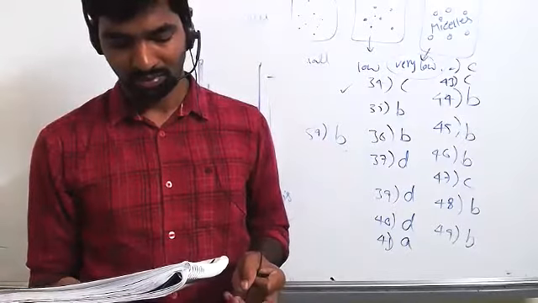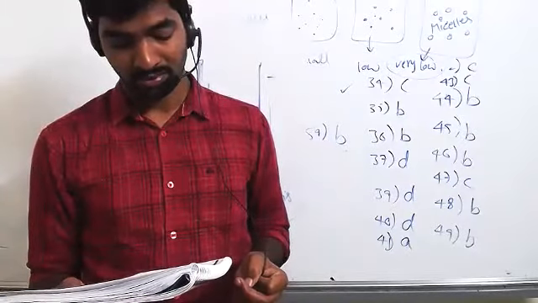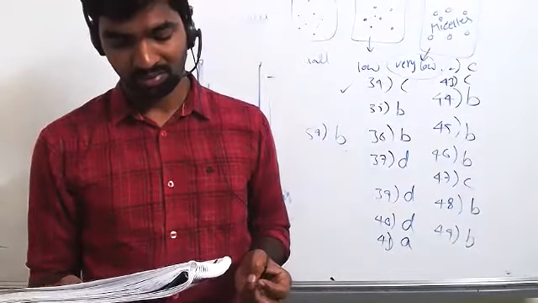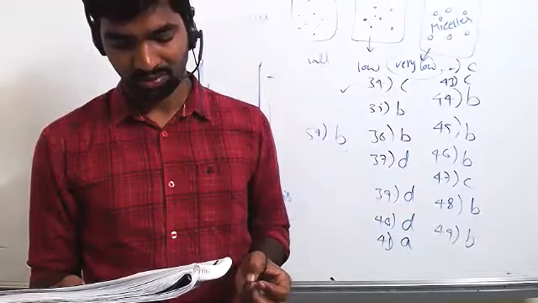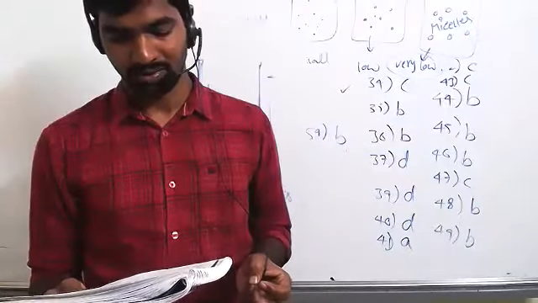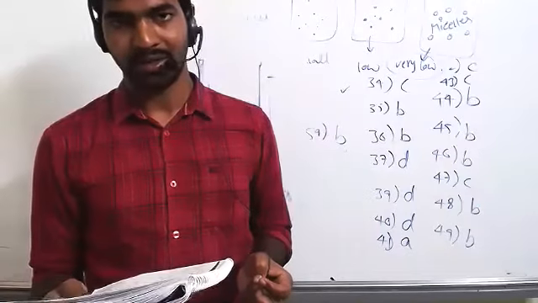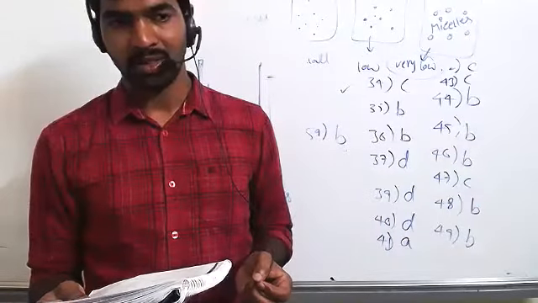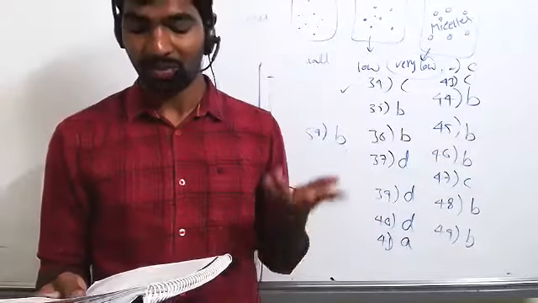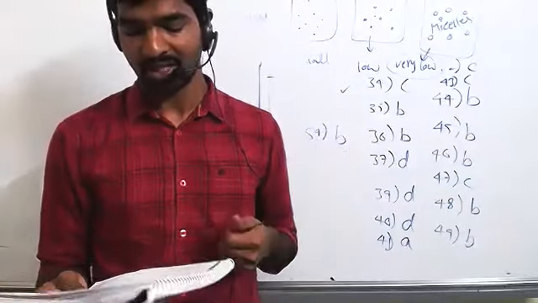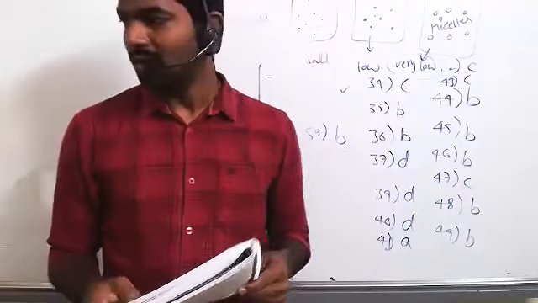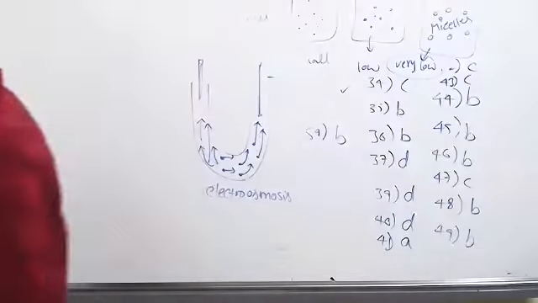Last option, colloids are uncharged particles and do not migrate towards the electrode when electric field is applied. Incorrect statement. Sir, I guess last option. Last option, correct. Because colloidal particle is actually a charged particle, but here given uncharged particle. Option D. Next, 61. Kushi.